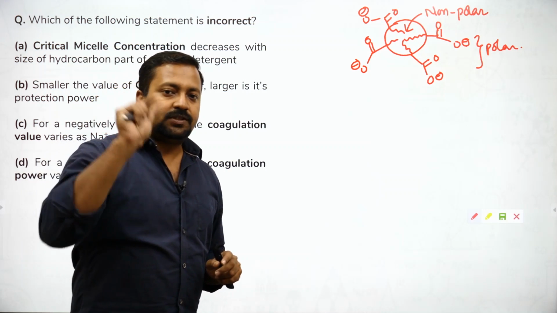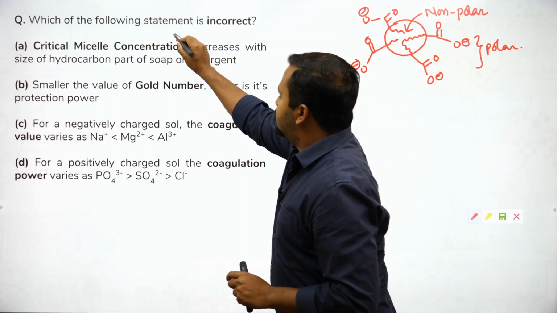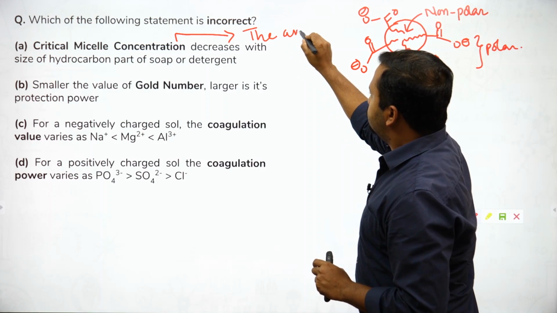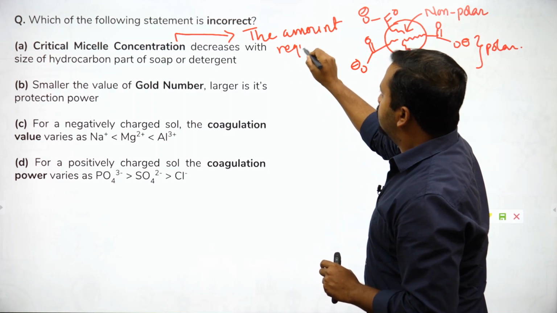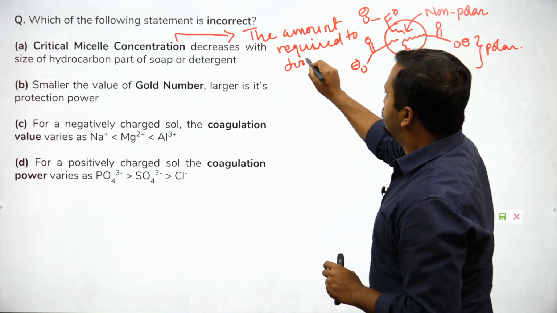And what is critical micelle concentration gonna tell us? Critical micelle concentration tells us the amount of substance required to form micelle.